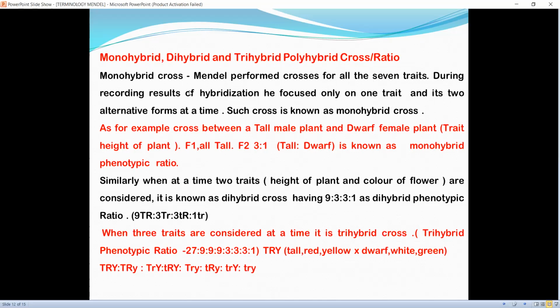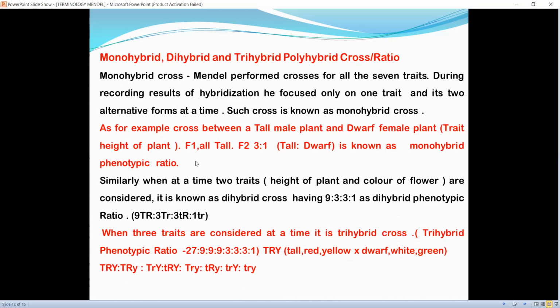Monohybrid cross: Mendel performed crosses for all the 7 traits. While recording results of hybridization, he focused only on one trait and its two alternative forms at a time. Such a cross is known as a monohybrid cross. For example, a cross between a tall male plant and a dwarf female plant, trait height of the plant, F1 all tall, F2 3:1 tall to dwarf, is known as the monohybrid phenotypic ratio.